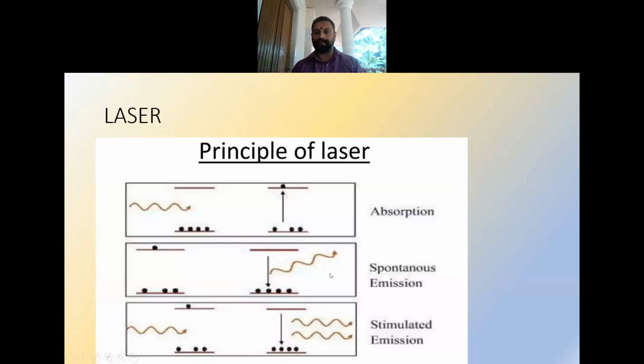During spontaneous emission, the excited electron comes back to the ground state by emitting energy as light. In stimulated emission, the photon stimulates the excited electron to come back to the ground state by emitting energy, and the emitted photon has the same characteristics as the incident photon.